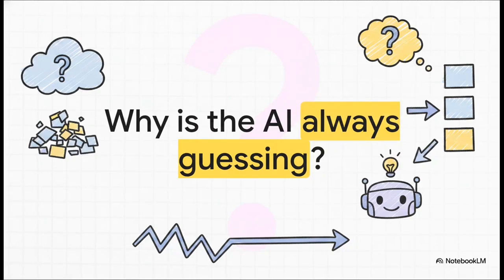If you've ever asked an AI for help and it completely missed the mark, just gave you something totally useless, I want you to know you are definitely not alone. But here's the secret. It's usually because we're giving it incredibly vague inputs. We kind of tend to assume the tool just intuitively knows what we mean. But without a structured request, the AI is literally just guessing.